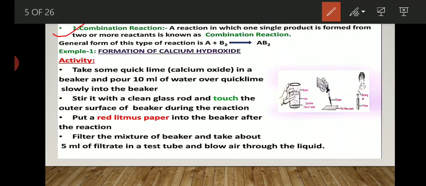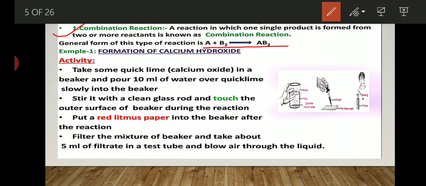Combination reaction. Now what is a combination reaction? Let's understand. A reaction in which one single product is formed from two or more reactants is known as a combination reaction. By this example, you will understand. See, when A reacts with B2, after the reaction AB2 product is formed. So a type of reaction in which only one single product is formed by the combination of two or more reactants is known as a combination reaction.